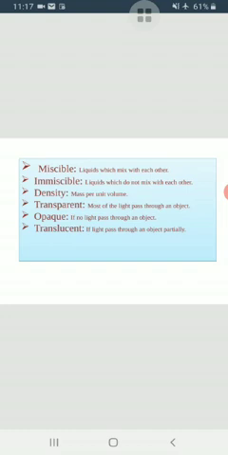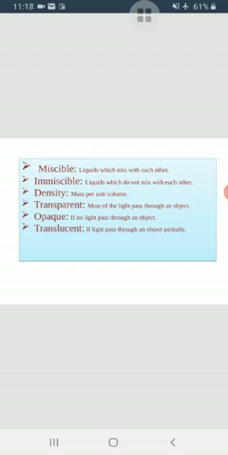Now we will talk about density, transparency and translucent objects. The mass per unit volume of a substance is known as its density. A substance which is denser than water will sink in water, and a substance which is less dense than water will float on water, like wood, cotton. And the substances which are denser than water, like iron and aluminium, will sink in the water. So matter can be classified on the basis of whether it floats or sinks in the water.